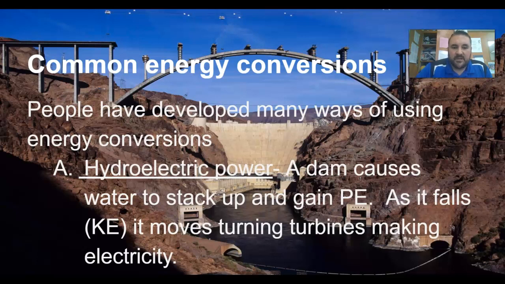So this is the dam, and behind the dam, this is actually the Hoover Dam, by the way, water builds up very, very high. You're seeing it from a much longer distance away. As the water builds up, you build up gravitational potential energy, that energy to fall. It allows the falling water to travel through the dam and turn turbines. When it starts to fall, it is kinetic energy. When that water is moving, it turns turbines, which becomes mechanical energy. So this is an example of hydroelectric power, where you just use the power of gravity and water falling to make electricity.